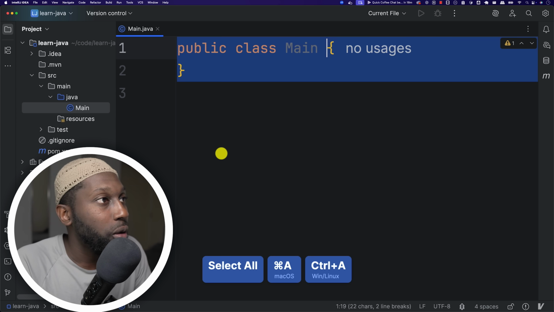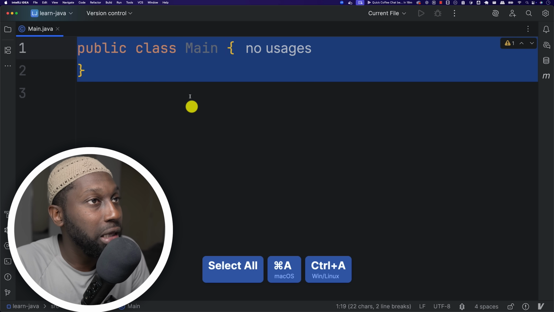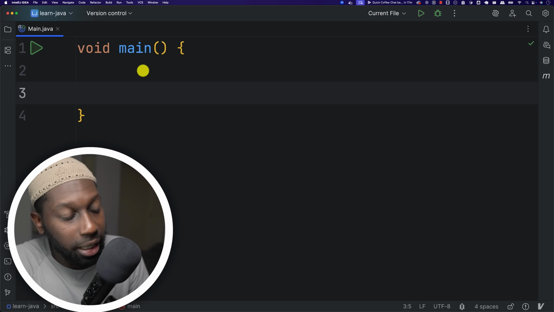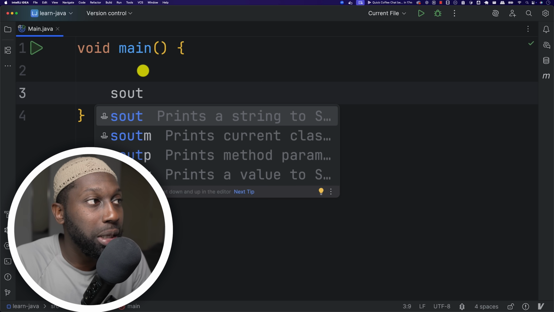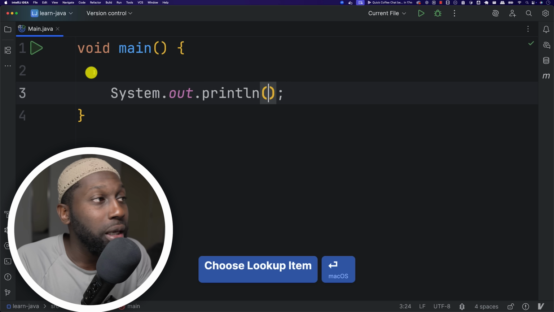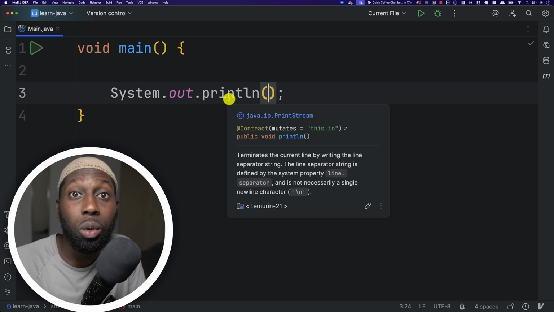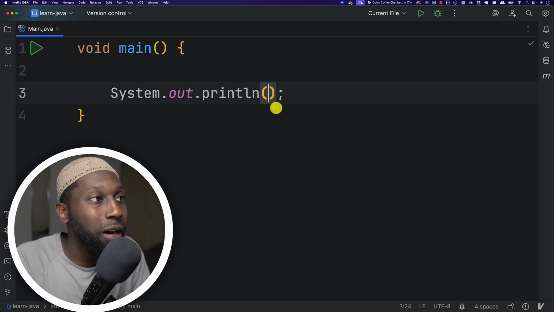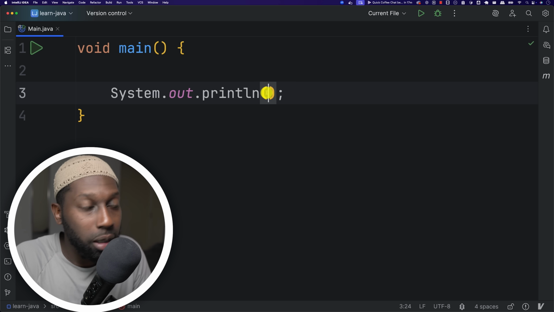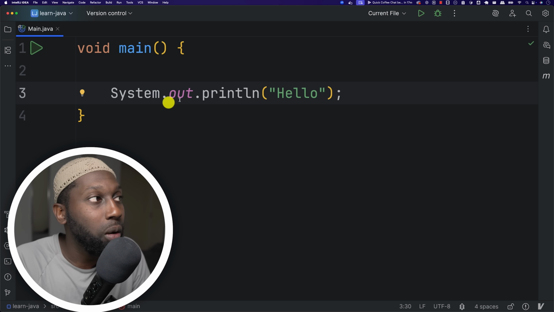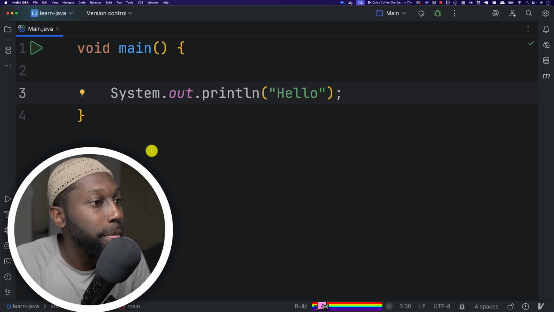Now let me hide this for a second. Inside here, what we're going to do is type SOUT and then press enter. This actually gives you auto completion for System.out.println. Anytime that you want to print something to the console, you have to do this. Here I'm going to say hello, for example, and I'm going to run this program by clicking on this play button. There we go. You should see now on the console, hello. Hooray! This is your very first Java program.